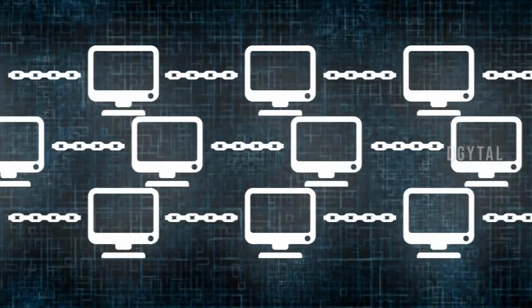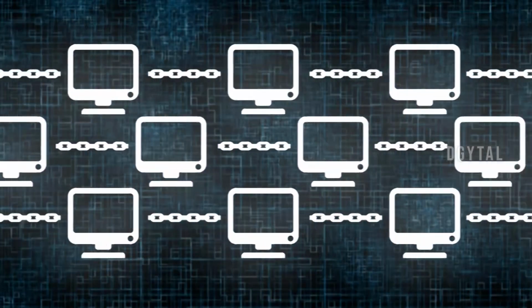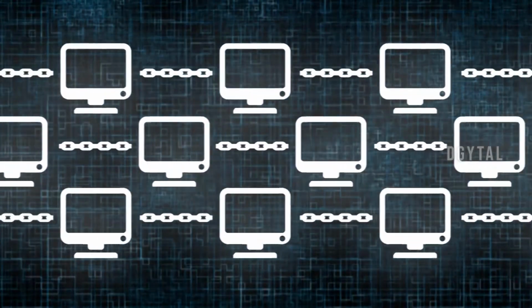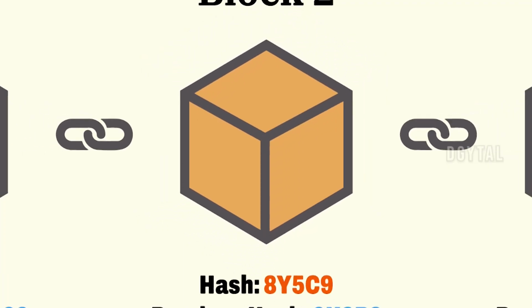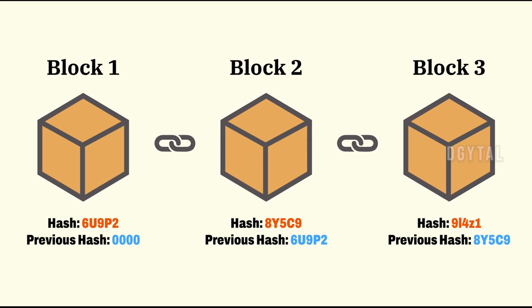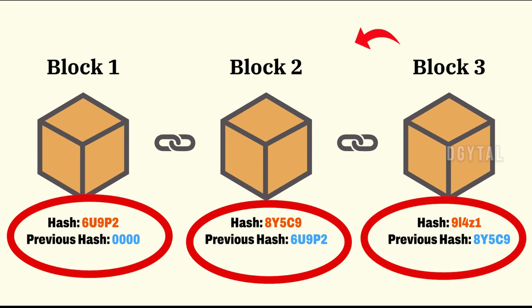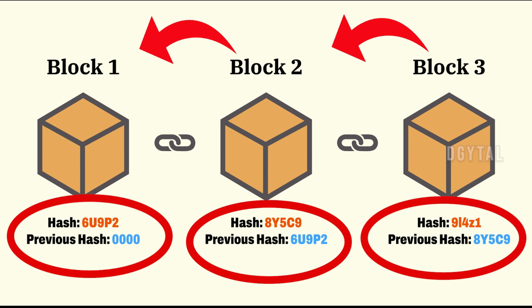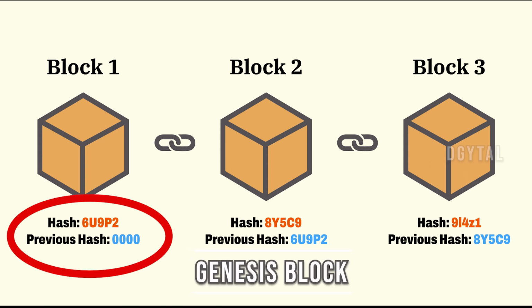The third element inside each block is the hash of the previous block. This effectively creates a chain of blocks, and it's this technique that makes a blockchain so secure. Let's take an example. Here we have a chain of 3 blocks. As you can see, each block has a hash and the hash of the previous block. So block number 3 points to block number 2 and number 2 points to number 1. Now the first block is a bit special. It cannot point to previous blocks because it's the first one. We call this the Genesis block.